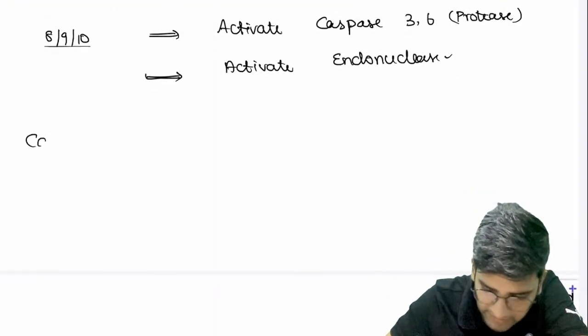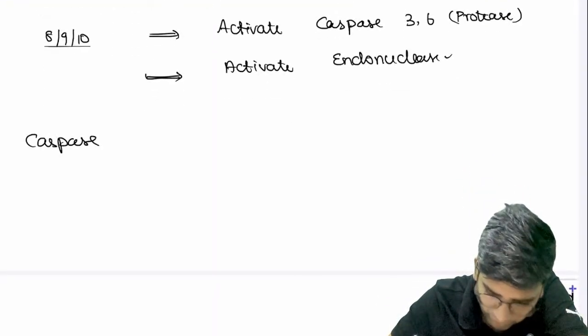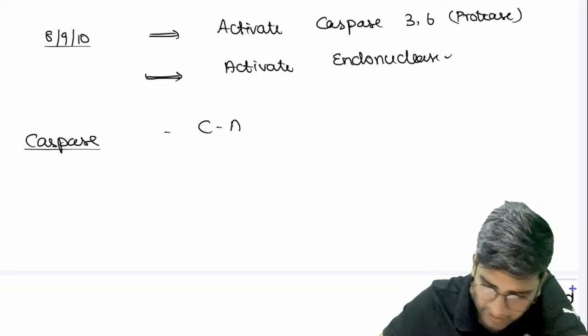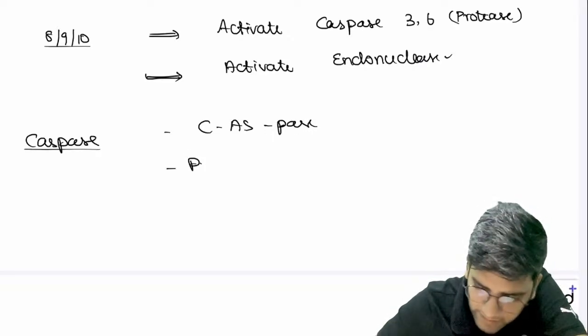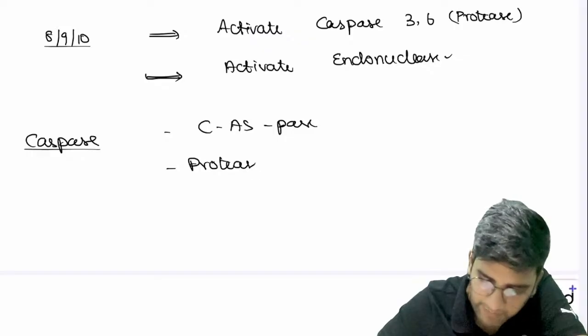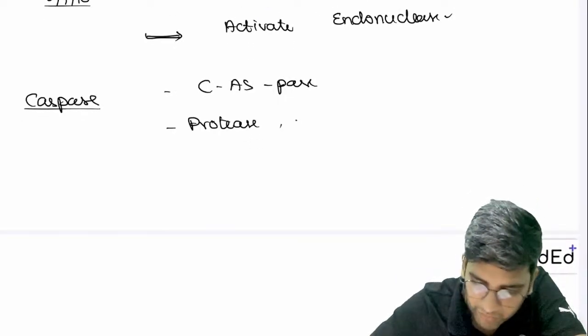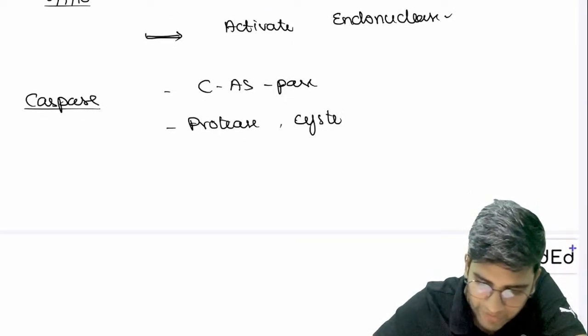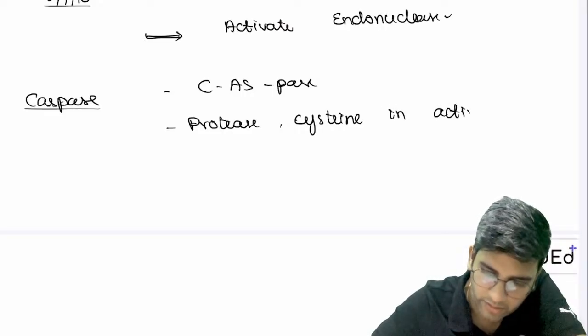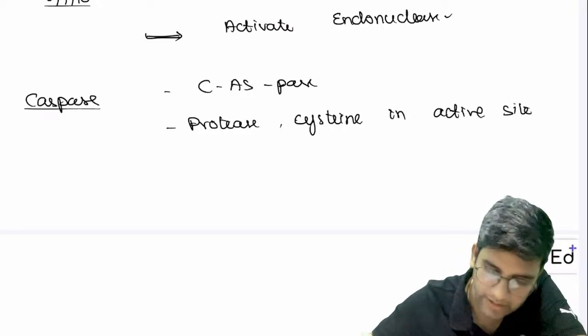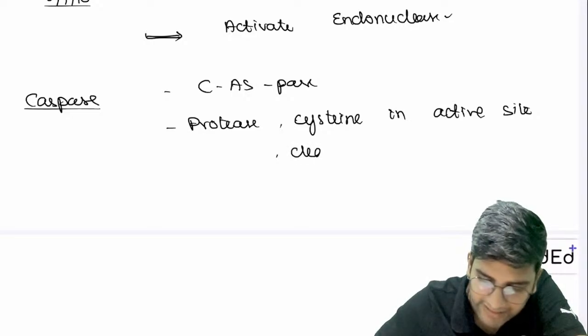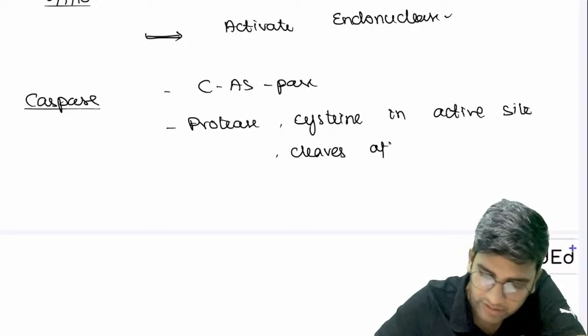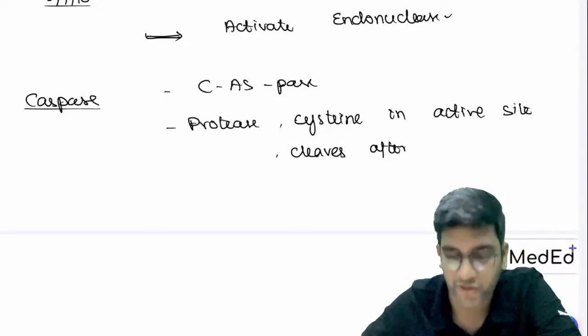So caspase is a protease, a protein degrading enzyme with cysteine in the active site of the protein, and it cleaves after the aspartic acid residue.